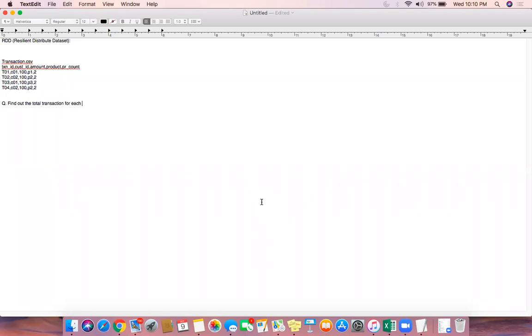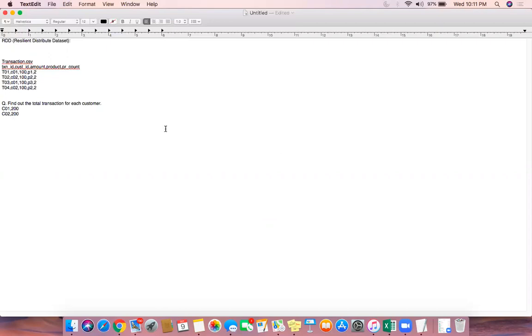amount for each customer. So that's the question. Initially we will be trying this kind of basic analysis. We'll be reading a whole bunch of data and we'll start applying transformations to find out the answer. Here we have two customer IDs, C01 and C02. So the answer should be: C01 total is 200, and C02 the total amount should again be 200. So this is what I mean by transformations.